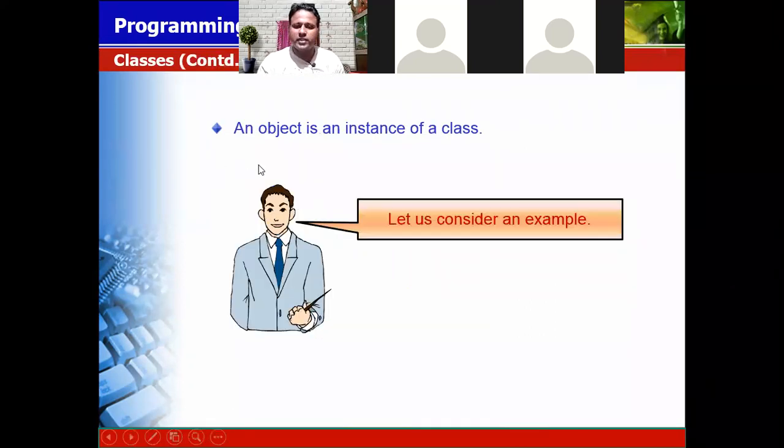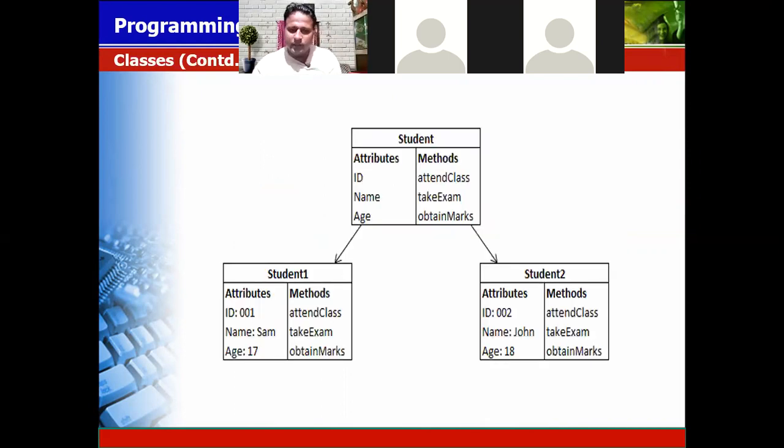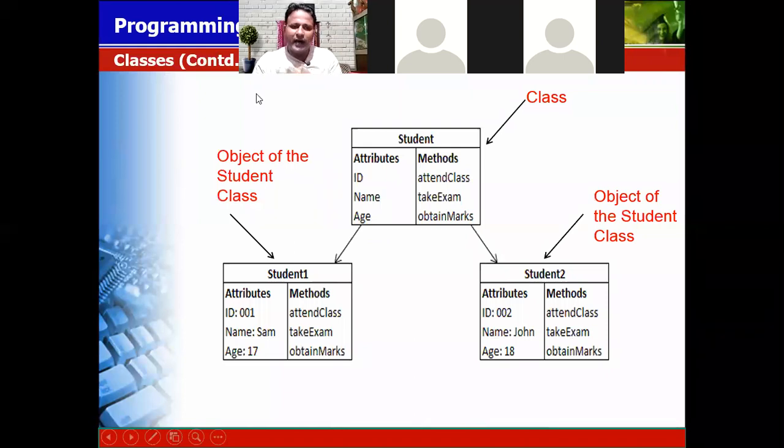Now comes the object. An object is the instance of a class. If it is a Java class, you are the instance of that class, or the part of that class. If student is a class, then all of you are called the objects of the class.